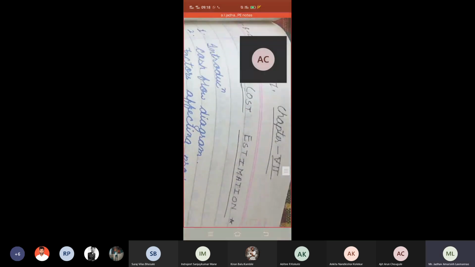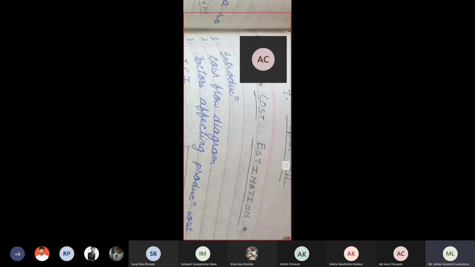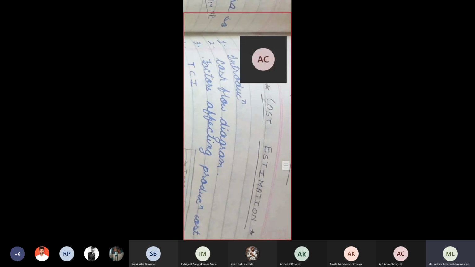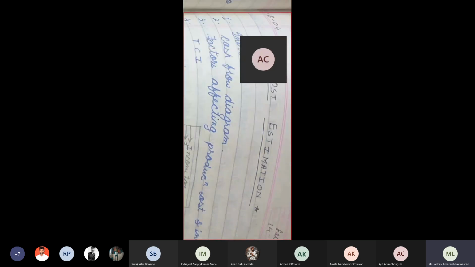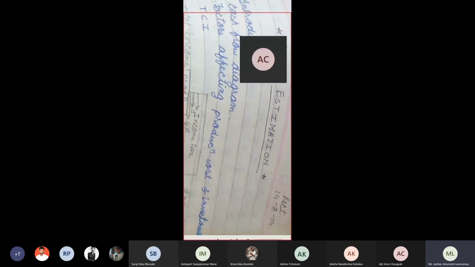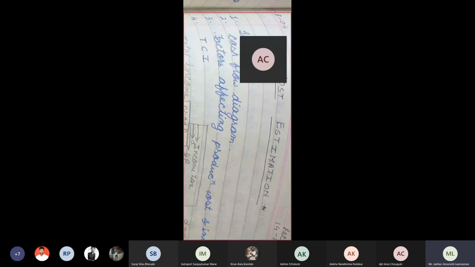So today I will start a new chapter, that is cost estimation. In that, first I will try to cover some 3 or 4 simple topics: introduction, importance of the chapter. Then I will go for cash flow diagram. What is meant by cash flow diagram? So how cash comes to the industry and how cash goes out from the industry. Then factors affecting production cost and investment. 4 to 5 factors are there that we will discuss, which is very simple, not an important topic.